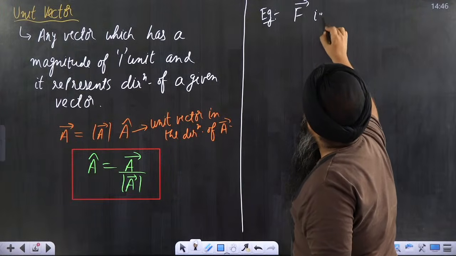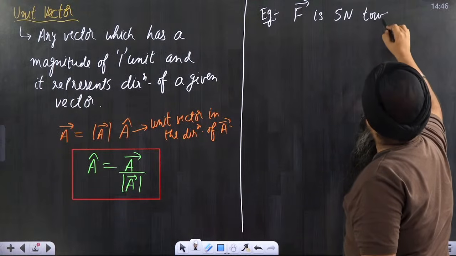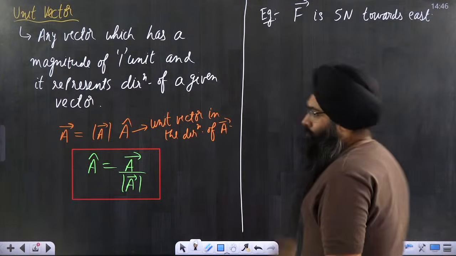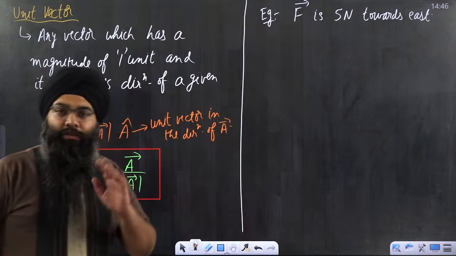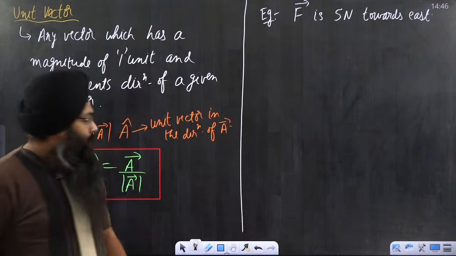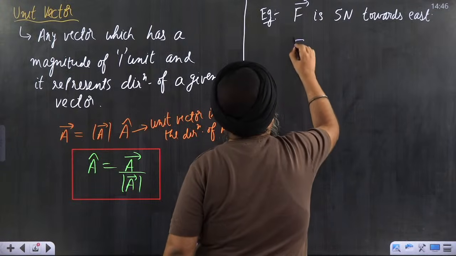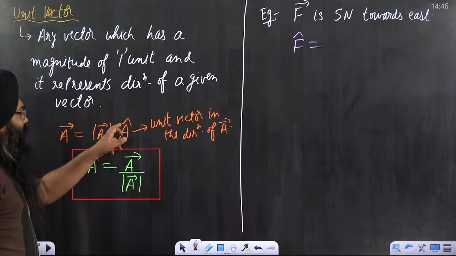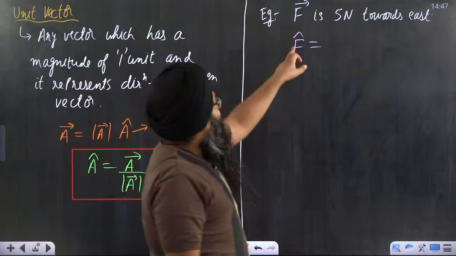vector is 5 Newton towards east. Force vector is 5 Newton towards east. Sir, how will I write the unit vector of force? I will say, beta, the unit vector of force is F cap. Always remember, a unit vector is always represented by a cap. So F cap I want to find.